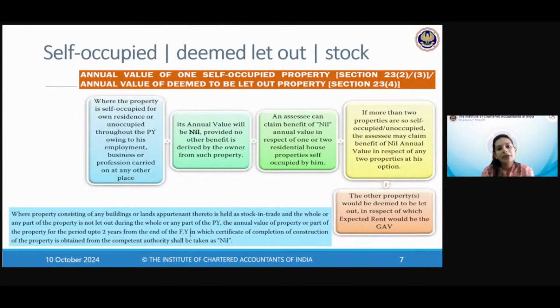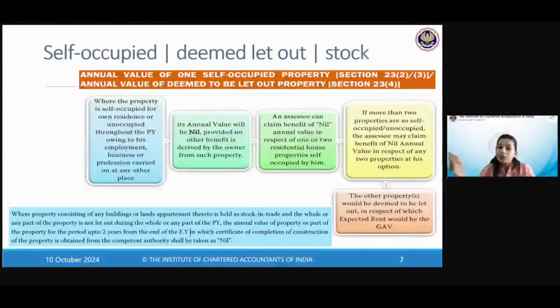Up to 2 house properties you can keep as self-occupied or unoccupied, which means you can claim nil gross annual value for up to 2 house properties in one financial year. Understood? Okay. And if you have more than 2 self-occupied or unoccupied properties, what do you do? The law says only 2 we will give you as relief. Anything else, we will deem that you have let it out, because you don't want to earn anything from it. We don't believe you. You do not have actual rent because you are saying it is vacant, so we will deem the expected rent to be gross annual value. That is what the law says.